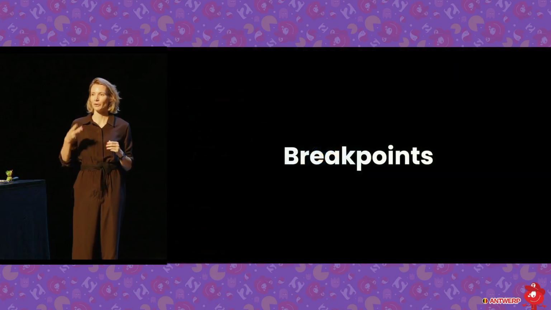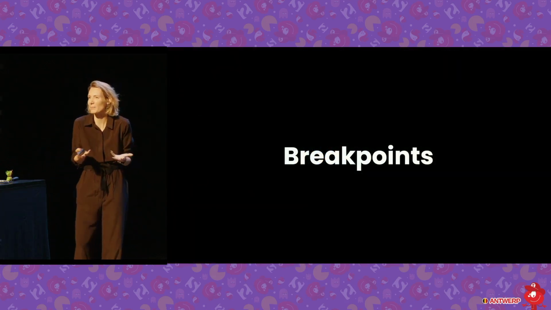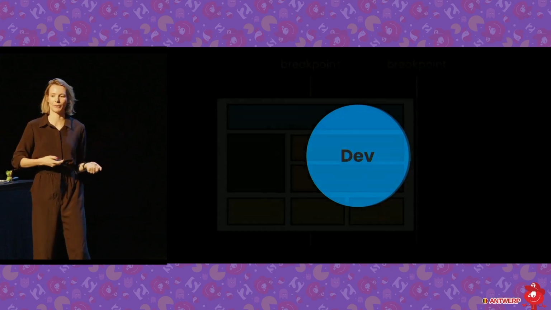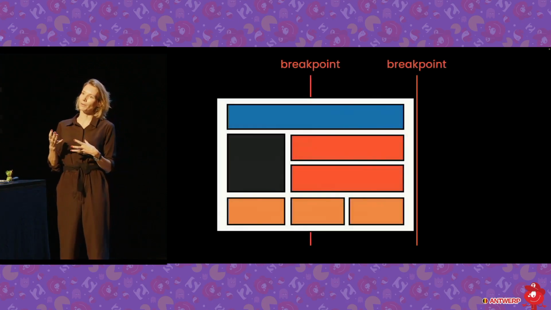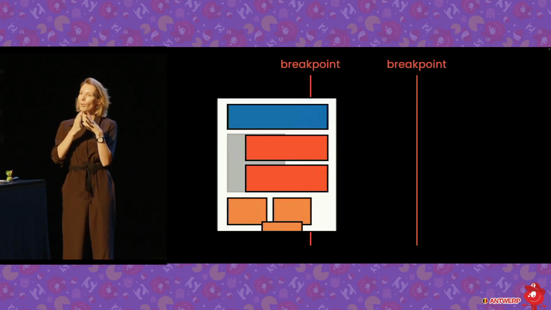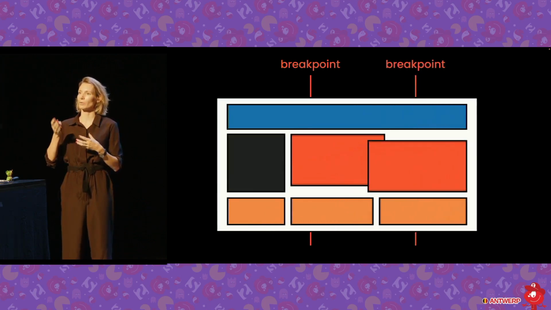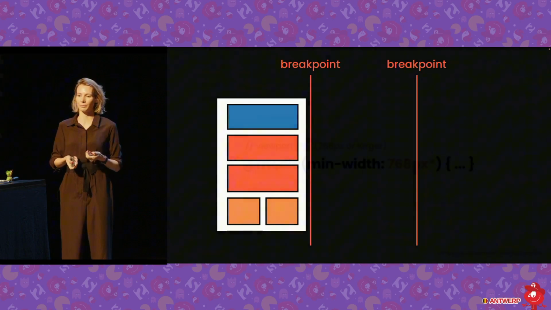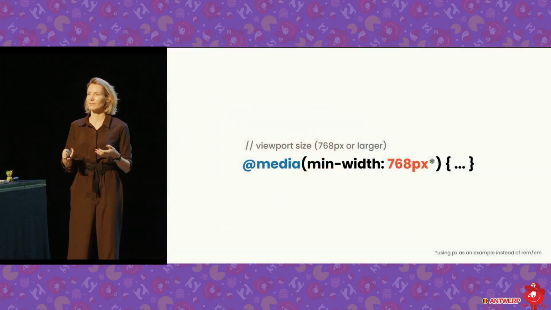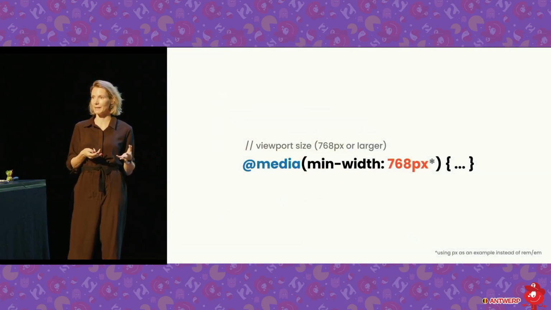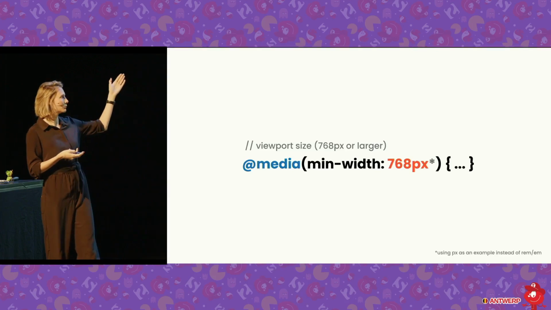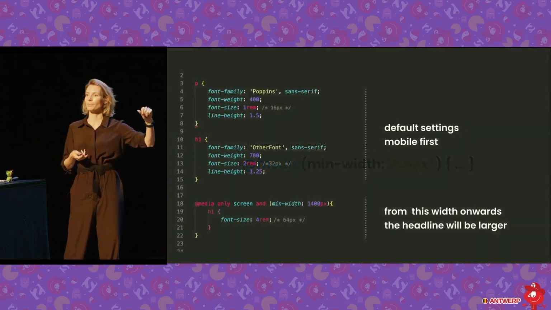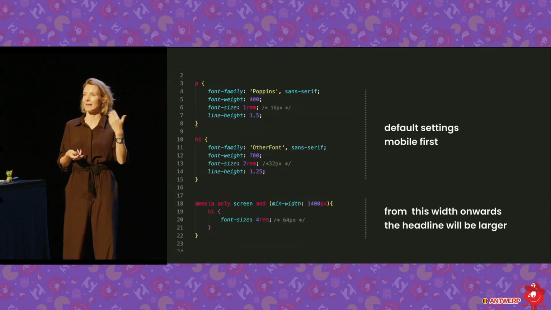Okay, great. So what we need to discuss here, we need to look at breakpoints. What's happening with breakpoints? So developer, what's a breakpoint? Explain it to us. Well, a breakpoint basically is the point, as it says, where your design breaks. So where you make a decision. This could be a layout decision, positioning, showing, hiding stuff. And breakpoints in CSS work with something called a media query. So you have the @media rule, and then there's a condition that has to be met, and then whatever you put in the curly brackets, if the condition is met, is going to happen.